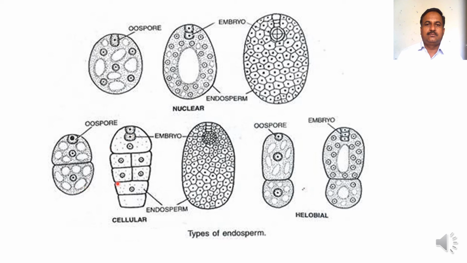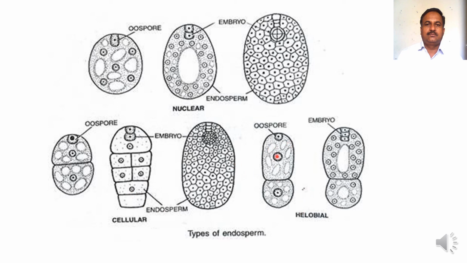Then in the second type, cellular type, the primary endosperm nucleus divides, which is immediately followed by wall formation. Then each cell further divides and gives rise to endosperm.